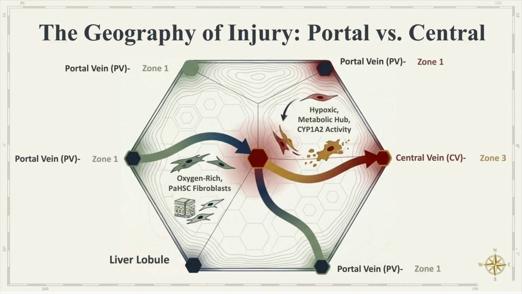In the liver lobule, Zone 1 near the portal vein is oxygen-rich, hosting PA-HSC fibroblasts. Conversely, Zone 3 near the central vein acts as a hypoxic metabolic hub with high CYP1A2 activity, making it the primary site for toxicological damage and metabolic stress.